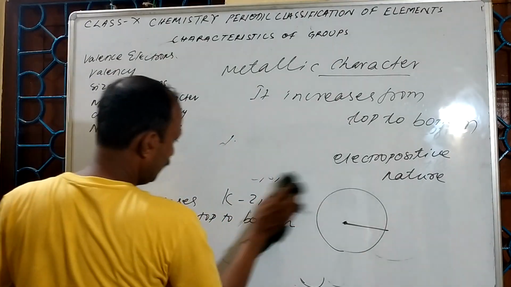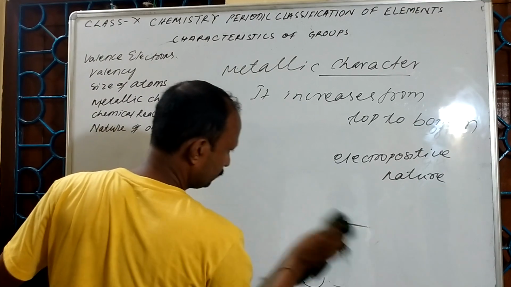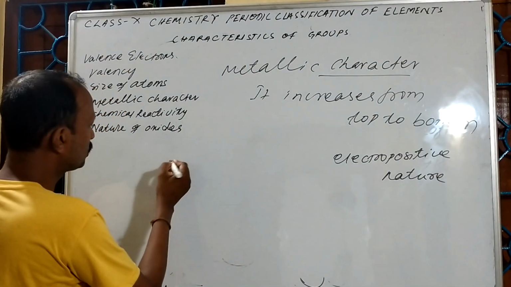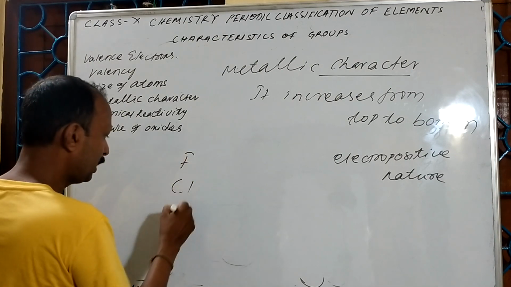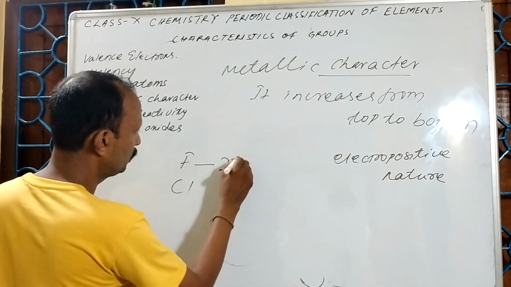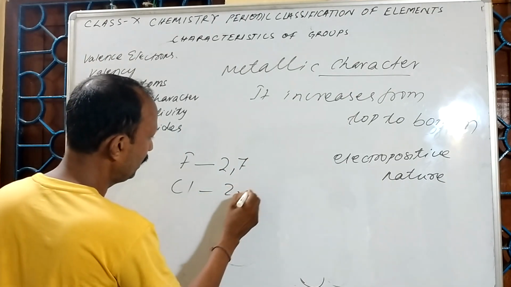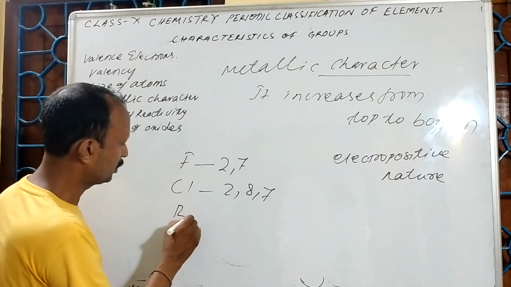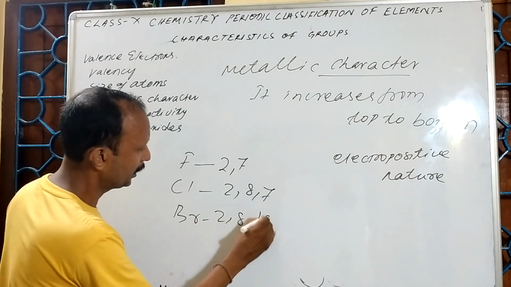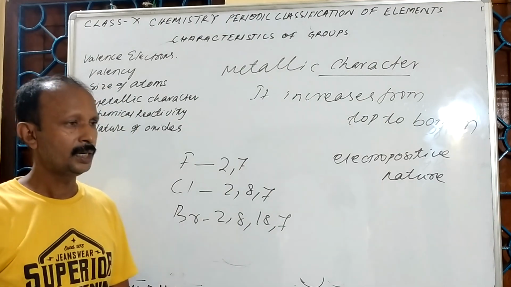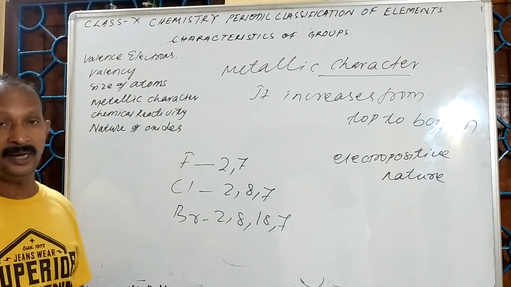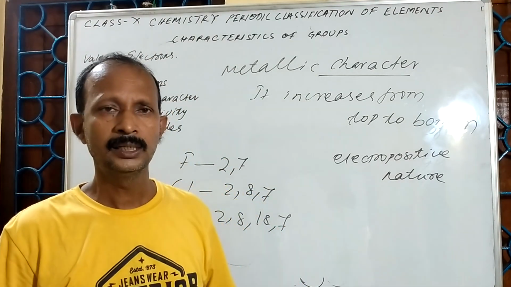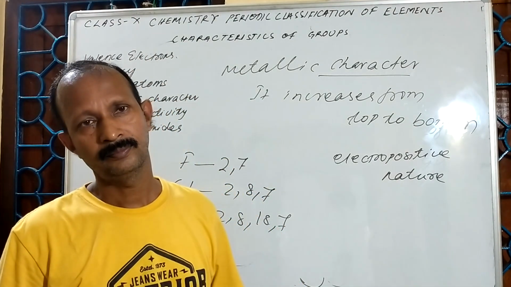Now see the elements of group 17. Suppose we take fluorine and chlorine: 2, 7 and 2, 8, 7. Or if I add one more, 2, 8, 18, 7. The elements of group 17, the halogens, are electronegative.